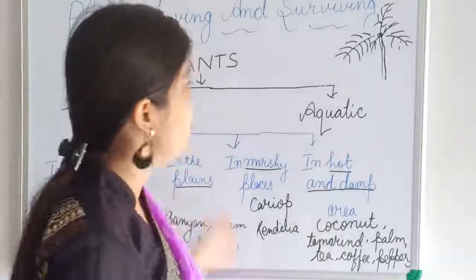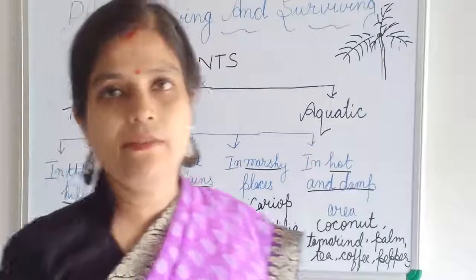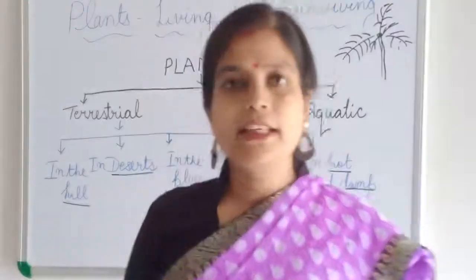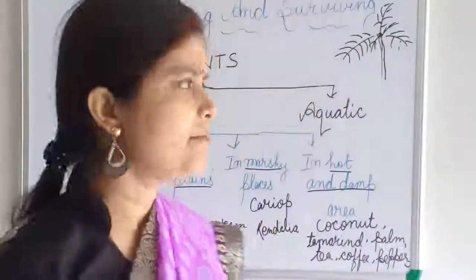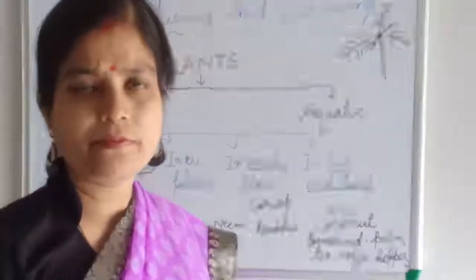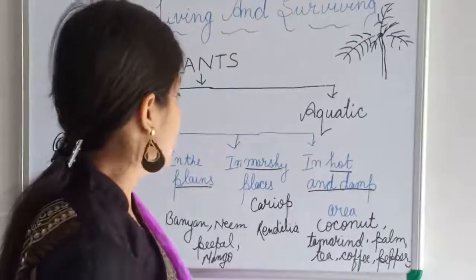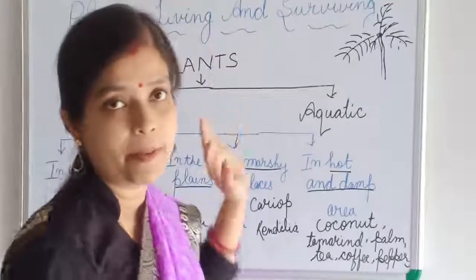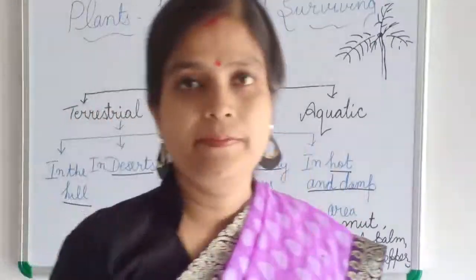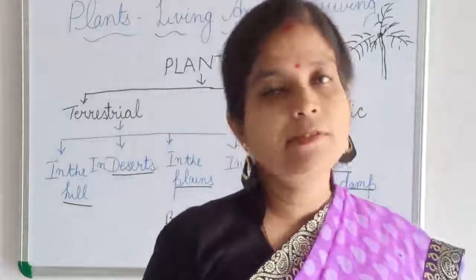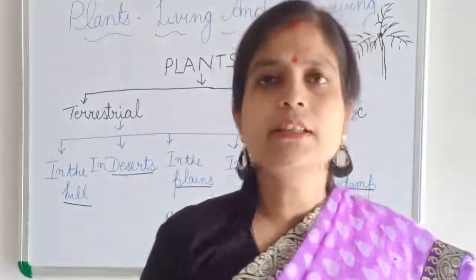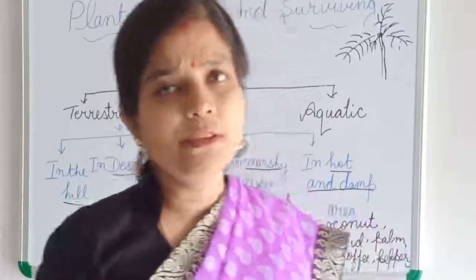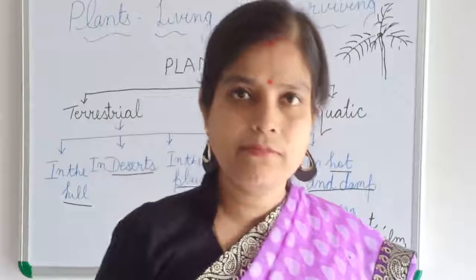So we can see the plants have adapted themselves according to their habitat, and they carry some special features. This way they are able to survive in that area. That is what is known as surviving. Otherwise they will die. If they do not have these features, they will die in those areas, or it will be difficult for them to grow. Maybe they grow in those areas also, but it will be difficult for them. Thank you.